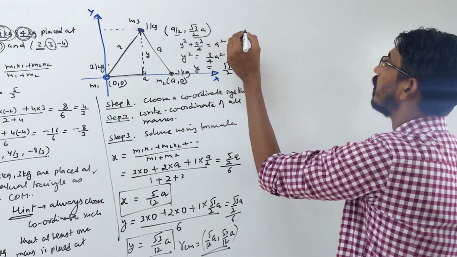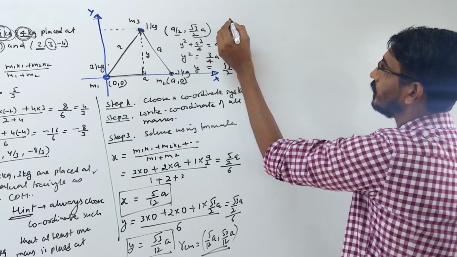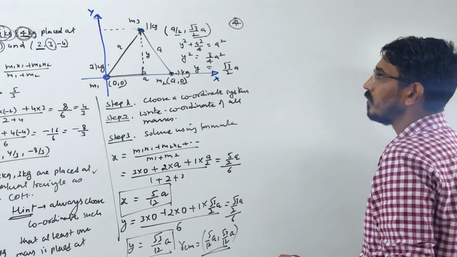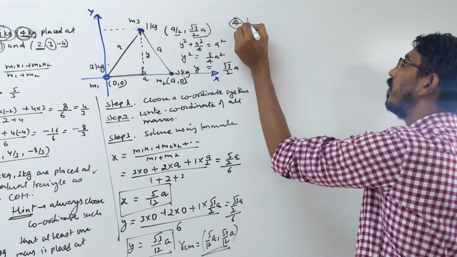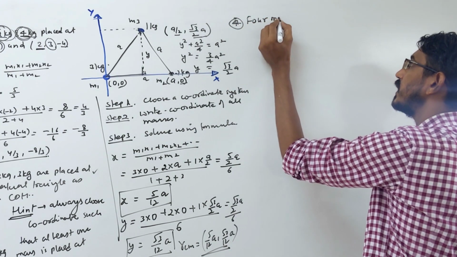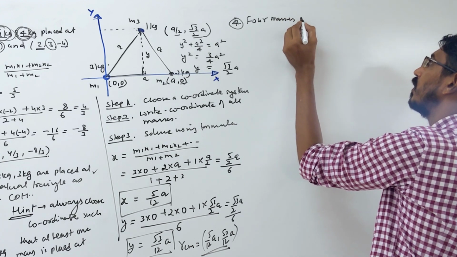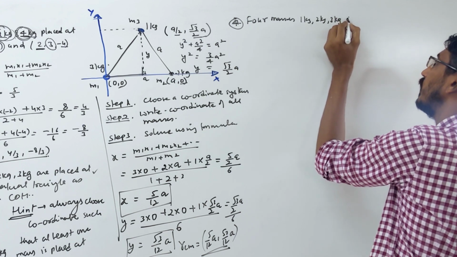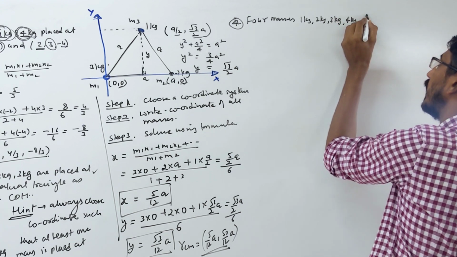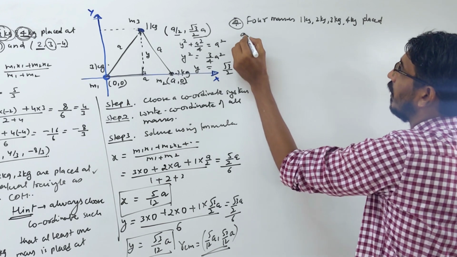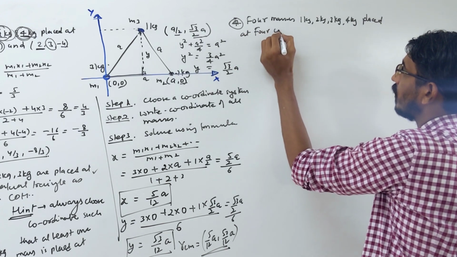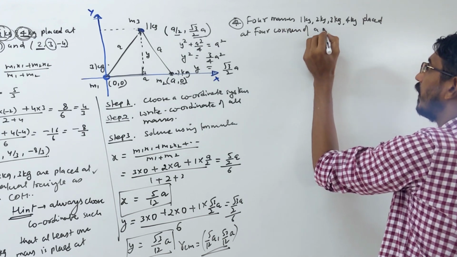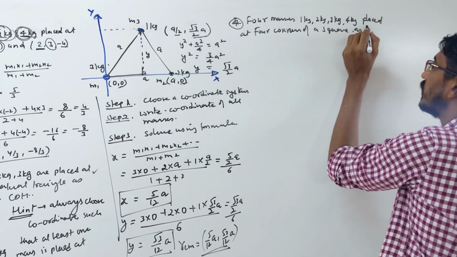Let's see this problem. Suppose 4 masses, 1 kg, 2 kg, 3 kg and 4 kg, placed at 4 corners of a square as shown in the figure.